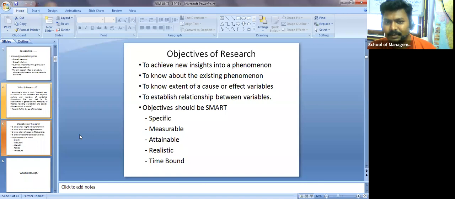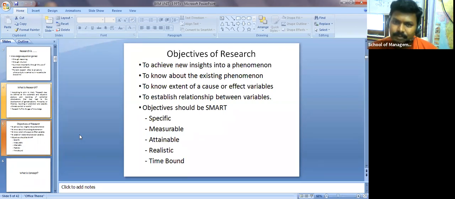So to achieve new insights into phenomena, and to know about the existing phenomena, see, understanding the present situation at the time of landline, then pager, and then how to give a solution, how to reach the customer. So to know about existing phenomena, to know the extent of cause or effect variables, and even to establish relationships between variables, and that is SMART, which I'm talking about.